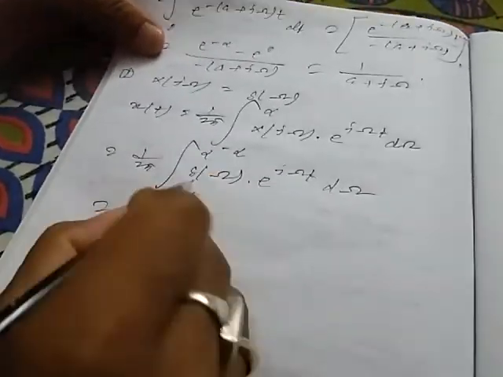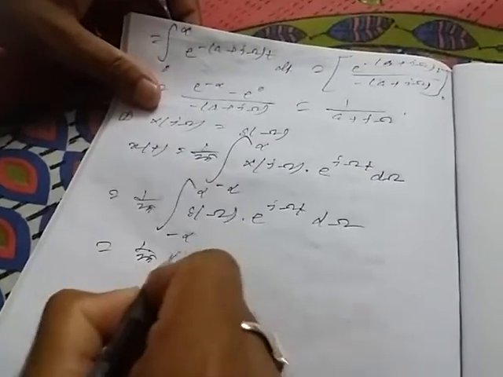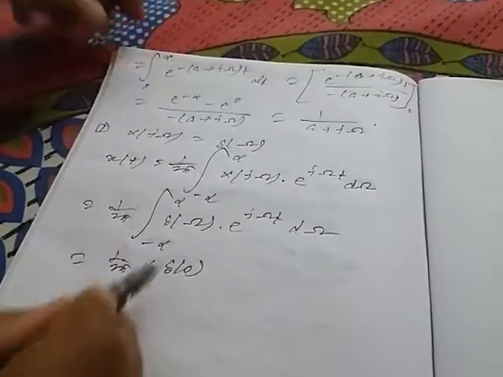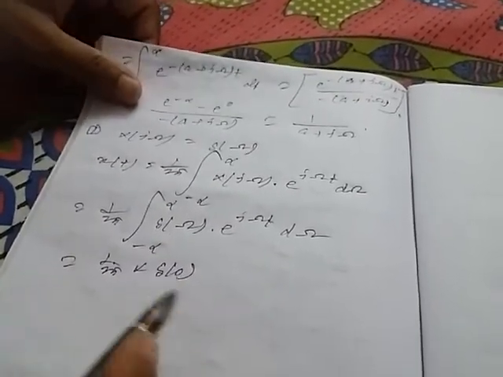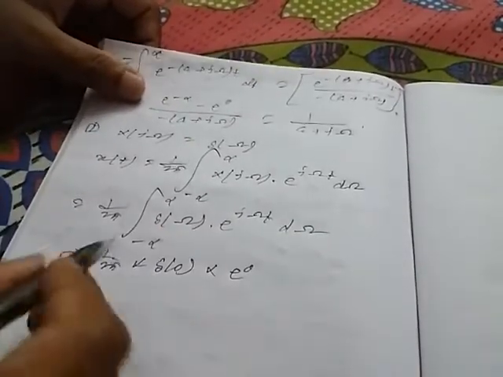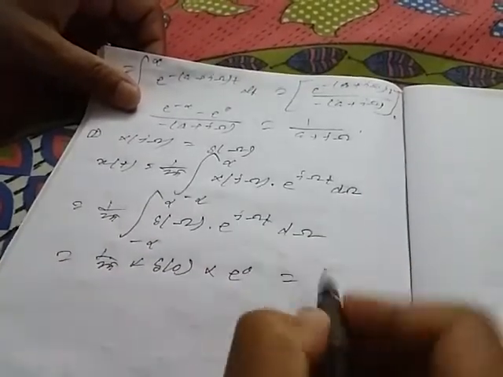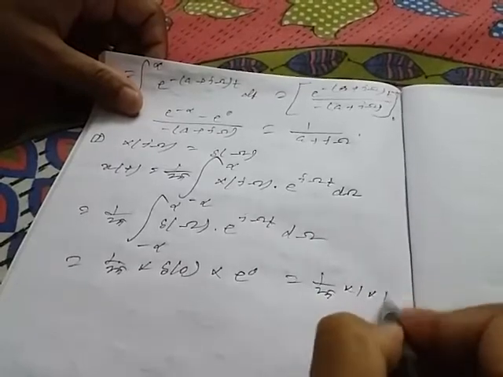Now this will be equal to 1 by 2 pi delta 0, meaning when omega equals 0, only then this has the value of 1, into e to the power 0, otherwise the value of delta omega is 0. So this will be 1 by 2 pi into 1 into 1.